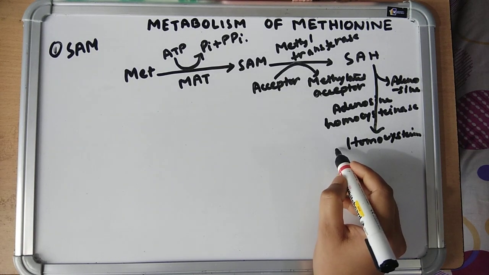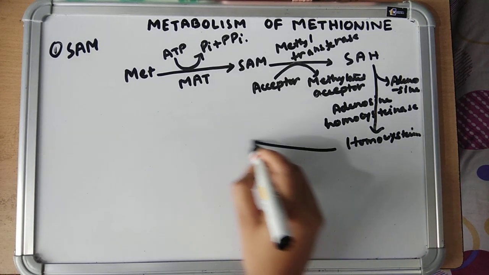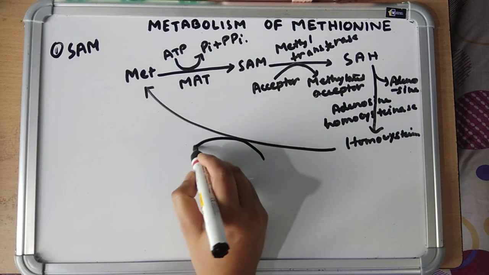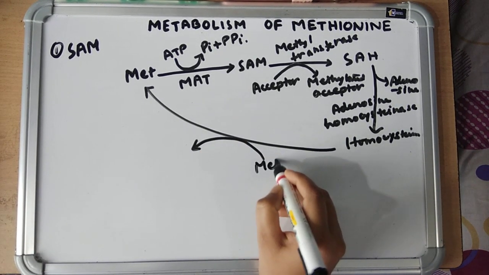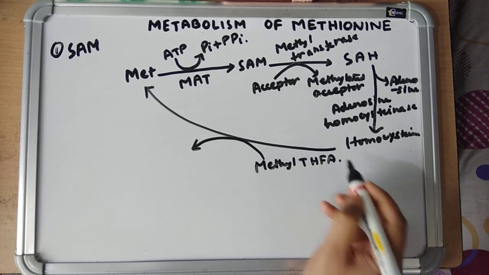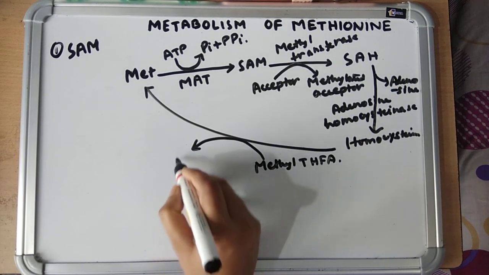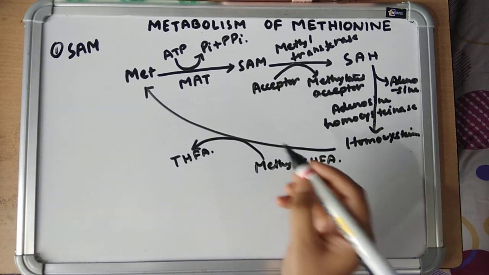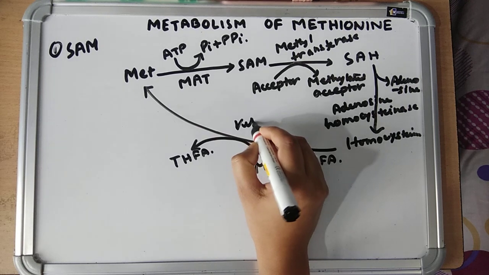Now homocysteine can be converted to methionine by taking up a methyl group from methyl tetrahydrofolic acid, and this reaction requires vitamin B12.